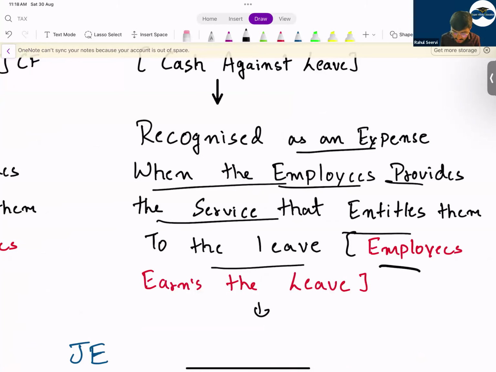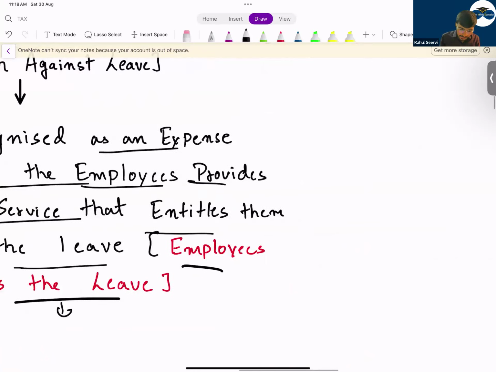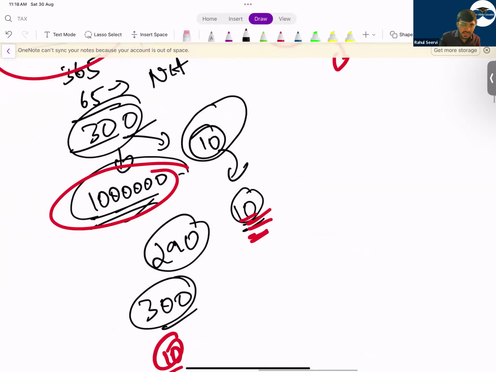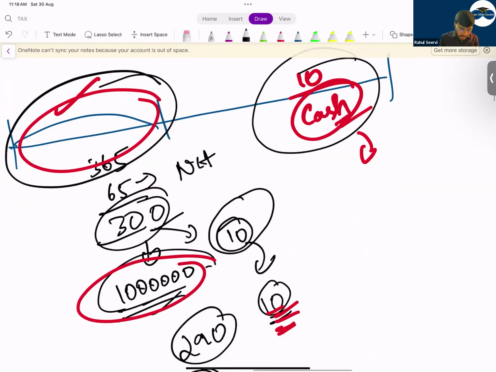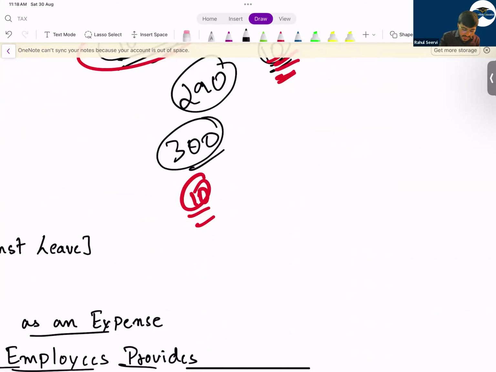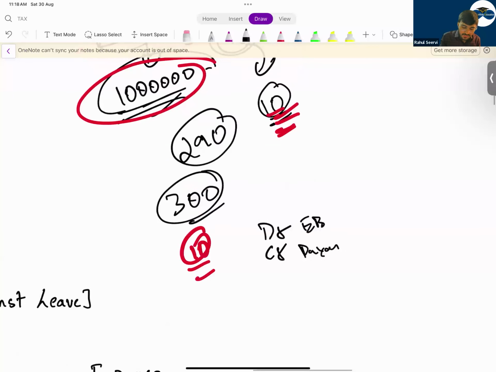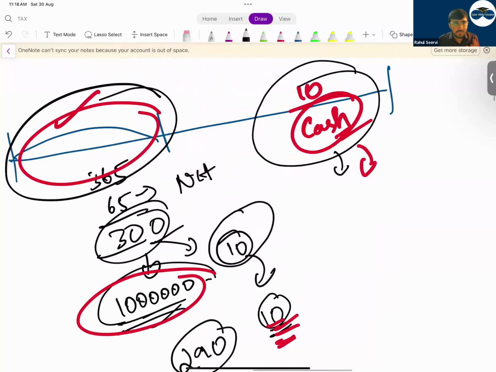That means the employee earns the leave. Even though in this case the 10 days payment is done in the next year, the employees have earned this in this year, the previous year. So you record 10 lakh rupees as an expense, and for these additional 10 days also we record an employee benefit expense, and we record a payable. In the future, in the next year when we pay, we remove the liability and we say that the cash is going out.